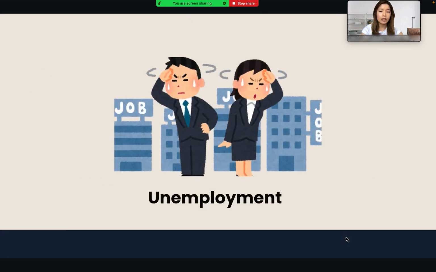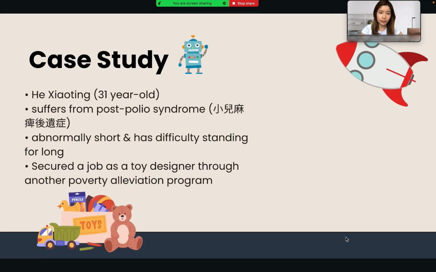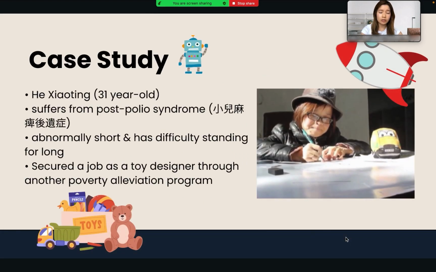The second determinant is unemployment and job security. Illness reduces work capacity, limiting economic opportunities. Let's consider Xiaoting, who faces challenges securing a job due to post-polio syndrome. Through another poverty alleviation program, she became a toy designer.